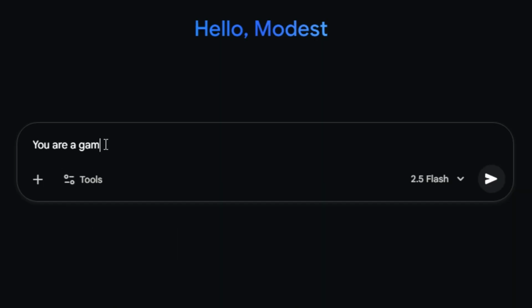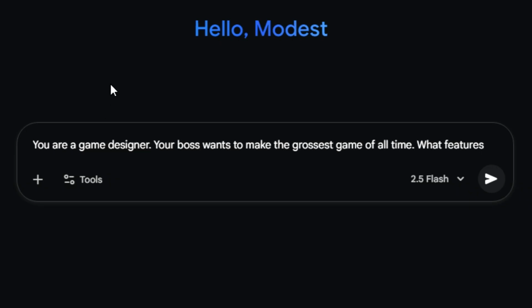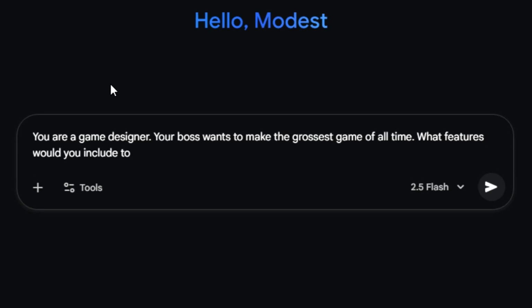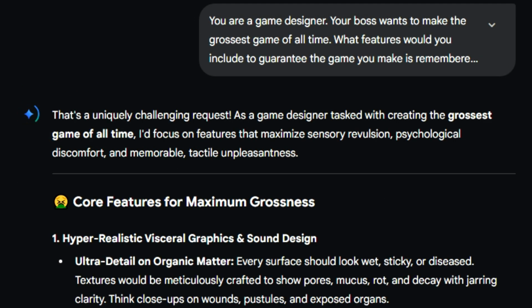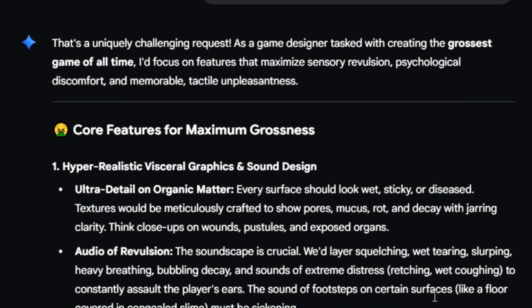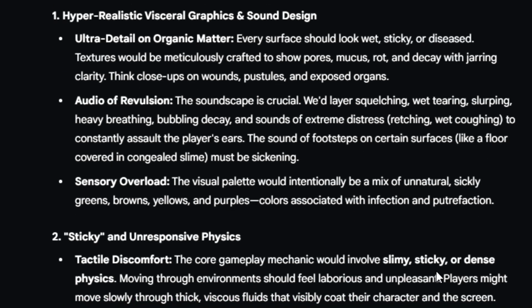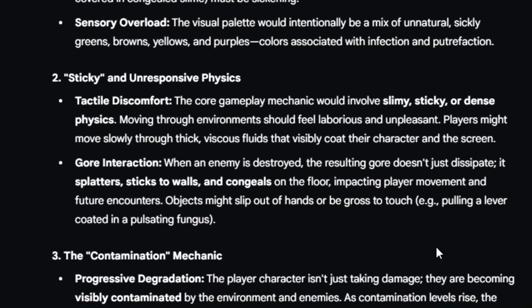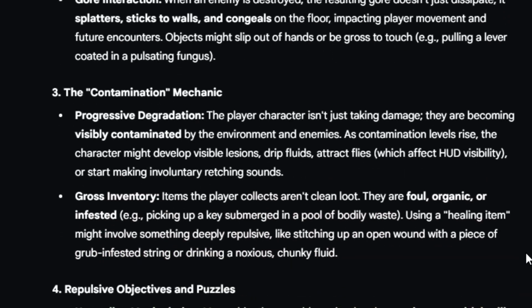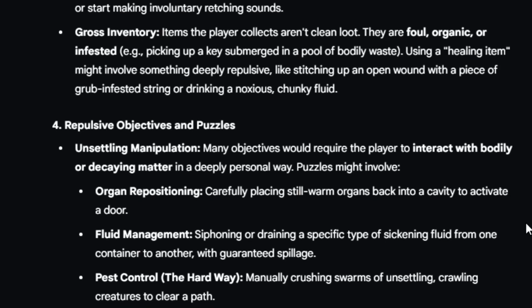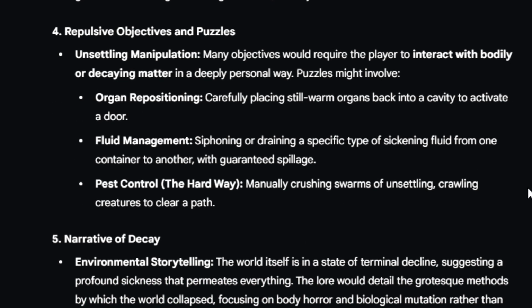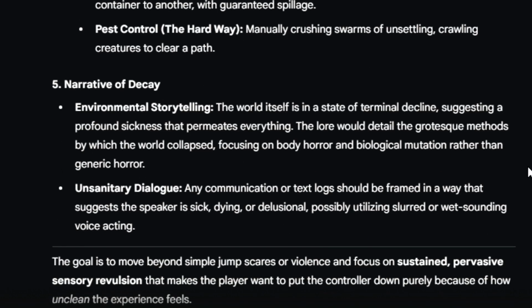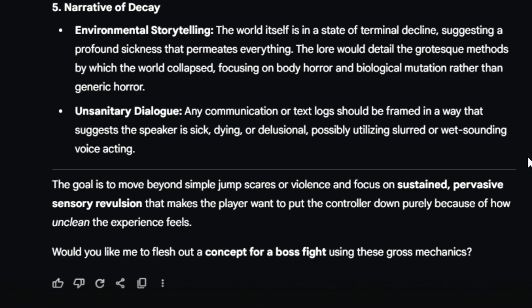Okay, so maybe that prompt was too vague. I tried again with a more specific prompt, asking Gemini to roleplay as a game designer, and that they're tasked with making the grossest game ever, and to specifically include features. Thankfully this time, Gemini didn't just give me an existing game title, but the results also kind of reflect my opinion on AI, and that it's really not creative or inspiring at all. The more quote-unquote detailed response from Gemini feels like a typical boilerplate response with a quote-unquote gross Mad Lib word pack thrown in. Maybe I could refine the prompt even further, but at what point is my creativity simply carrying what is supposed to be the creative tool?